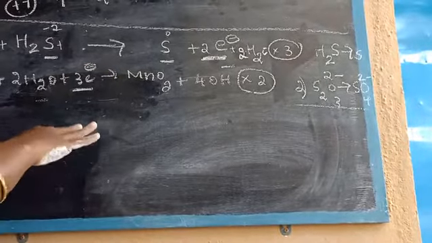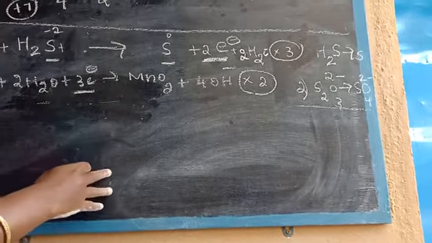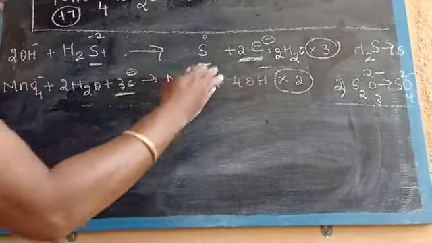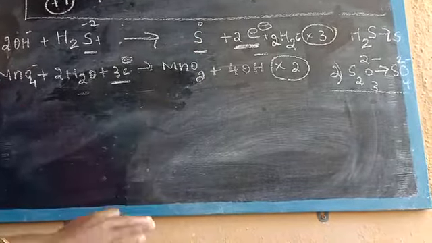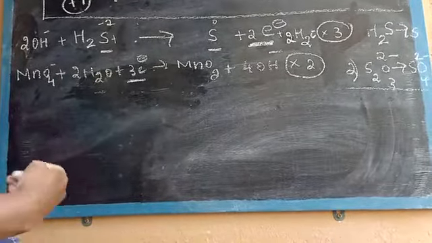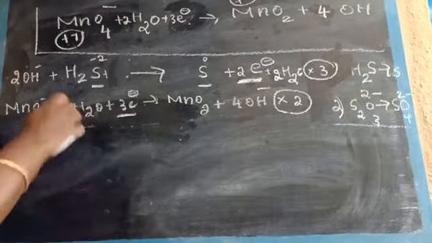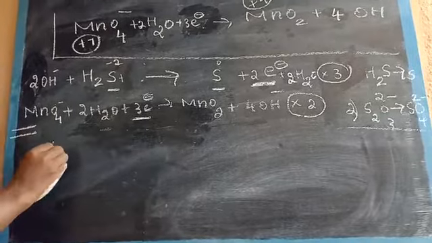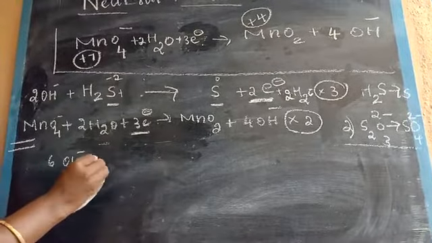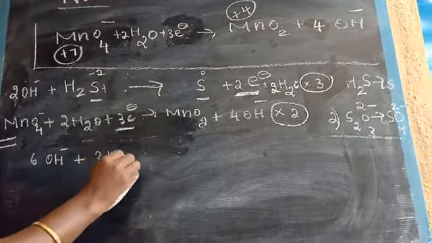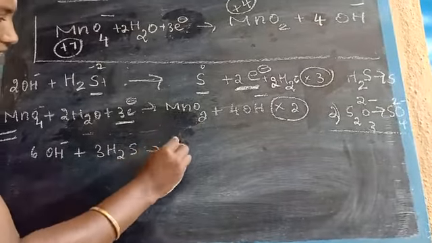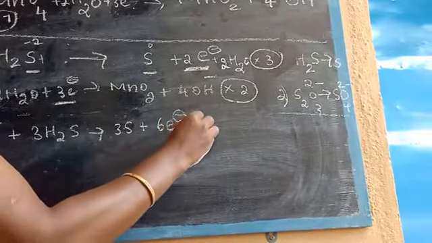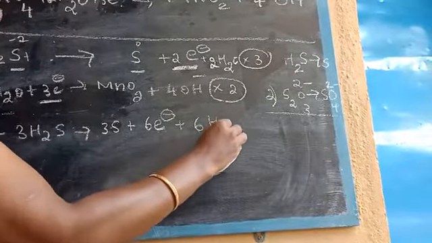So redox means oxidation and reduction take place simultaneously. So now the number of electrons lost and gained must be equal. For this purpose only we multiply, and write the net reaction. So now multiplied with the 3. So write this reaction. 3 2s are 6. 6 OH minus plus 3 H2S gives 3S. So 3 2s are 6 electron plus 3 2s are 6 H2O.